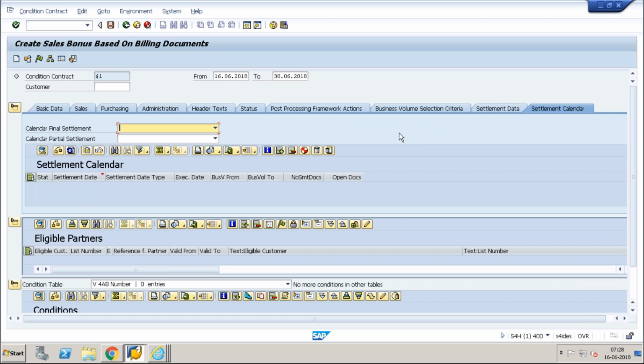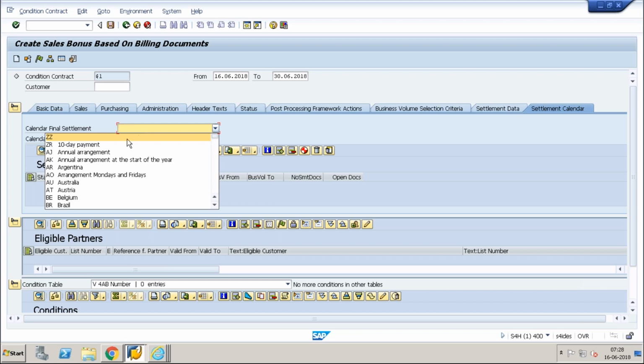If we enter five partners and one of the partners wants a different schedule, then it will impact all the others also. No, that's what we cannot. You're saying that if we have five different customers, business partners, and one customer is asking for a partial settlement, you can just maintain this calendar here.